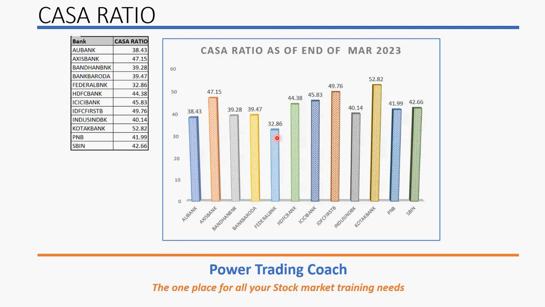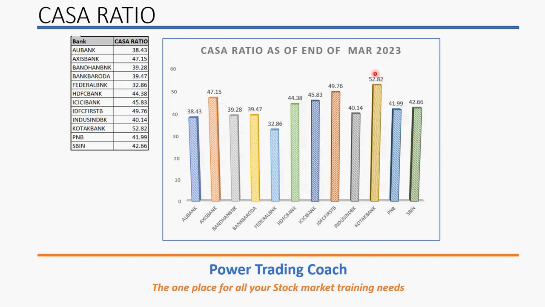If you observe, Federal Bank has a 32.86% CASA ratio. That means only 32% plus of the amount is coming from current accounts and savings accounts. Vice versa, around 68% is coming from fixed deposits. Whereas Kotak Bank has a higher CASA ratio of 52.82.